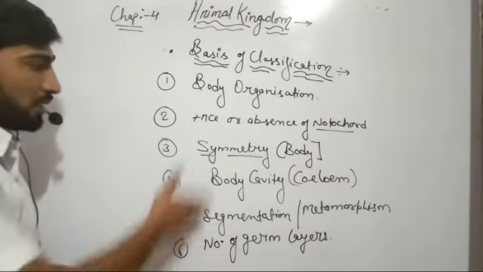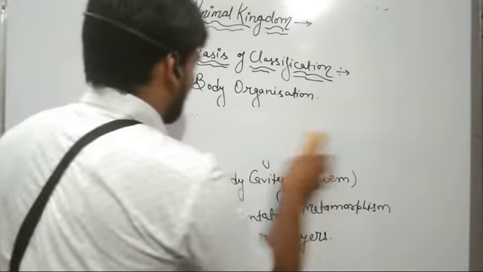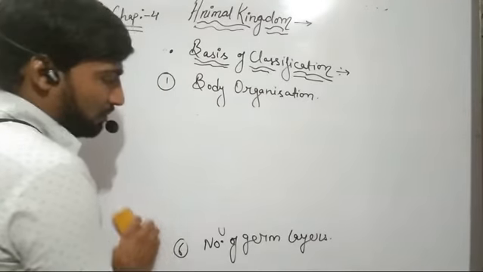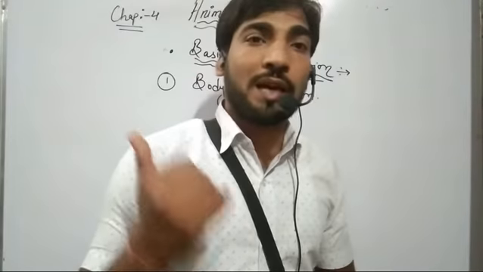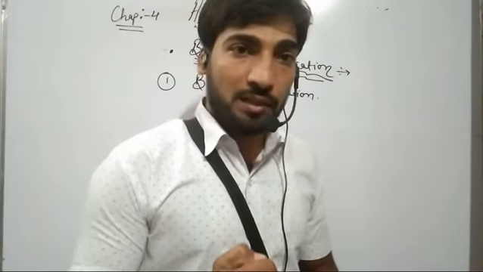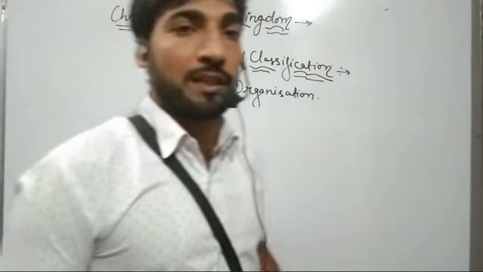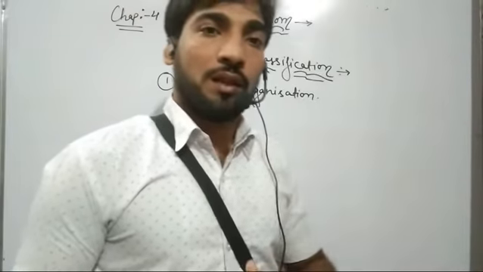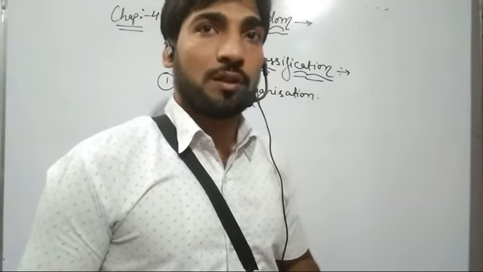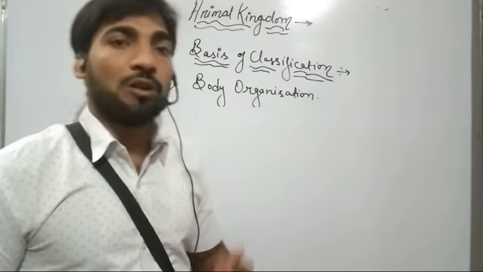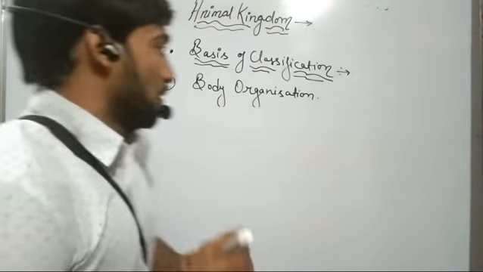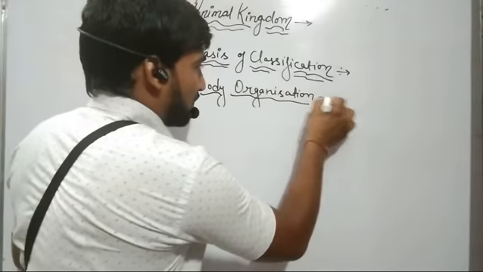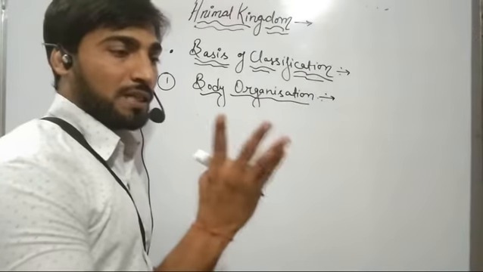Now we will discuss each of these criteria in detail. First I am starting with body organization. On the basis of the organization of cells in multicellular organisms, the organism can be of 4 different types: the organism which has the cellular level of body organization, the tissue level, the organ level, and the organ system level of body organization.